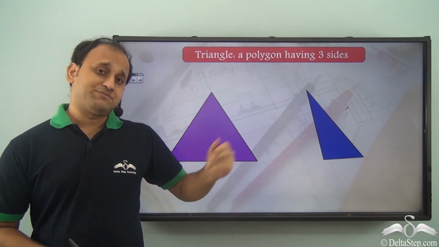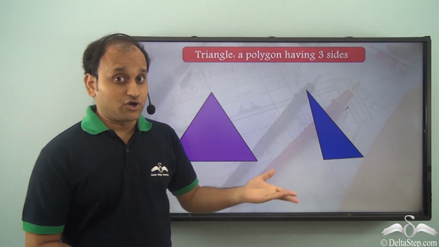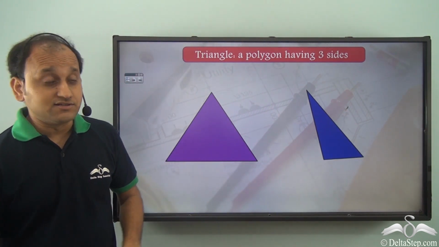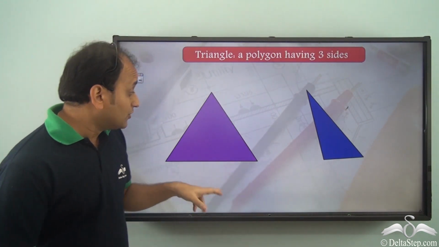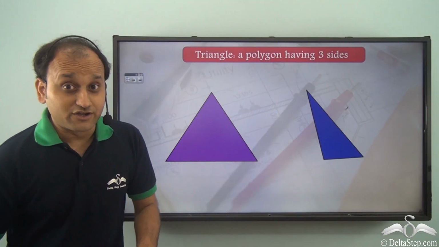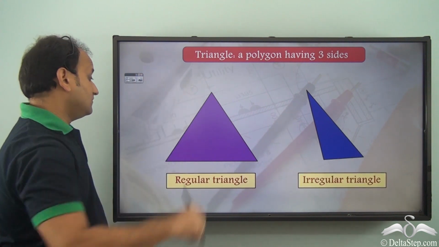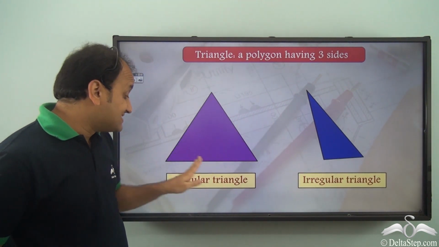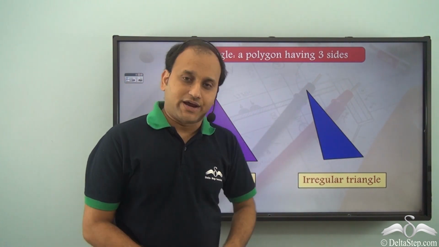We have two shapes here. Both of them are triangles, because what do we know about triangles? A triangle is a polygon having three sides. So, in both the cases, we have three sides, but each one of these is a different type of triangle. While we call this a regular triangle, this is an irregular triangle.